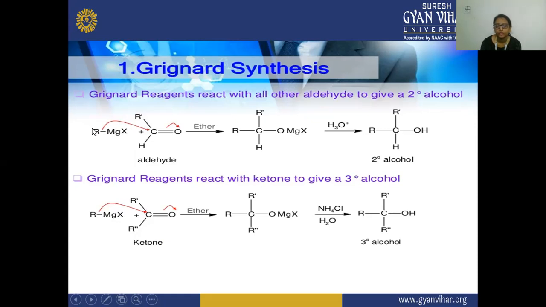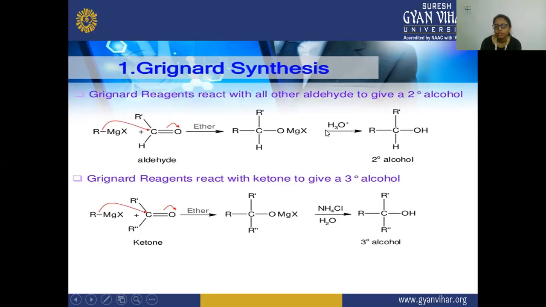So here this positive MgX will react with this oxygen, and this negative R will react with this carbon. So there is the formation of this intermediate. Here two alkyl groups are attached to this carbon, and one hydrogen is attached. After that, when it is reacting with the hydronium ion, the H is removed from the hydronium ion,